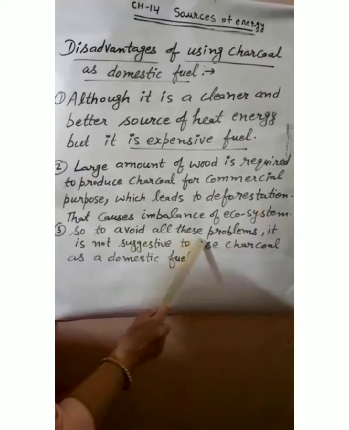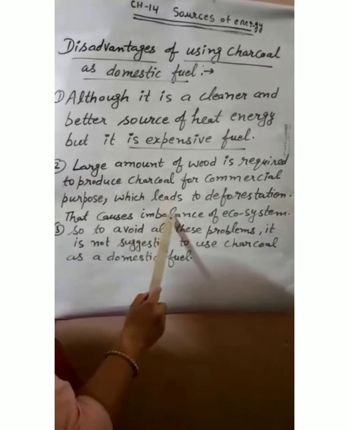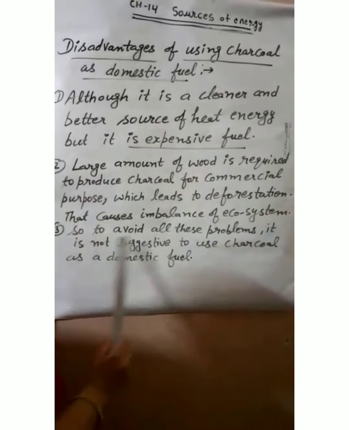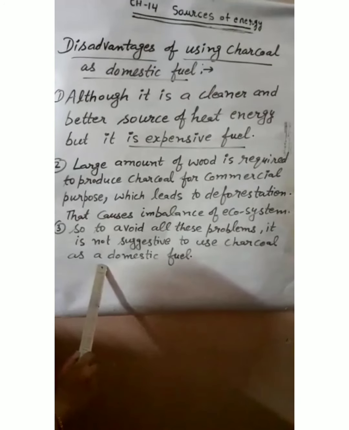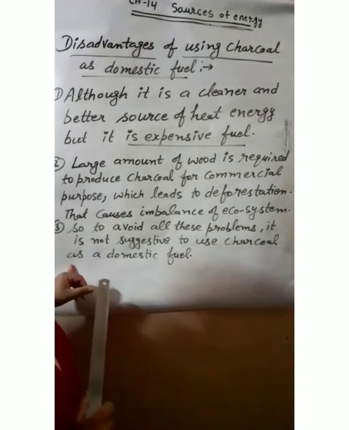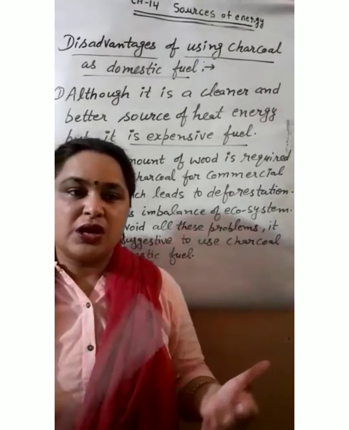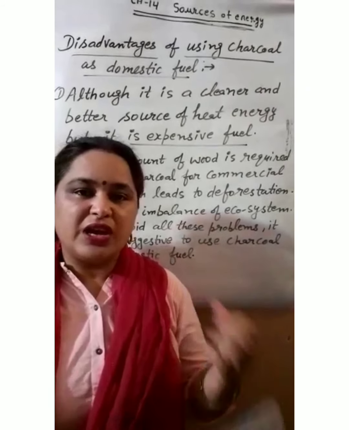So to avoid all these problems, basically to avoid disturbing the ecosystem and the expense of the fuel, it is suggested that charcoal is not used as a domestic fuel. So this is all about wood and charcoal we have done today.